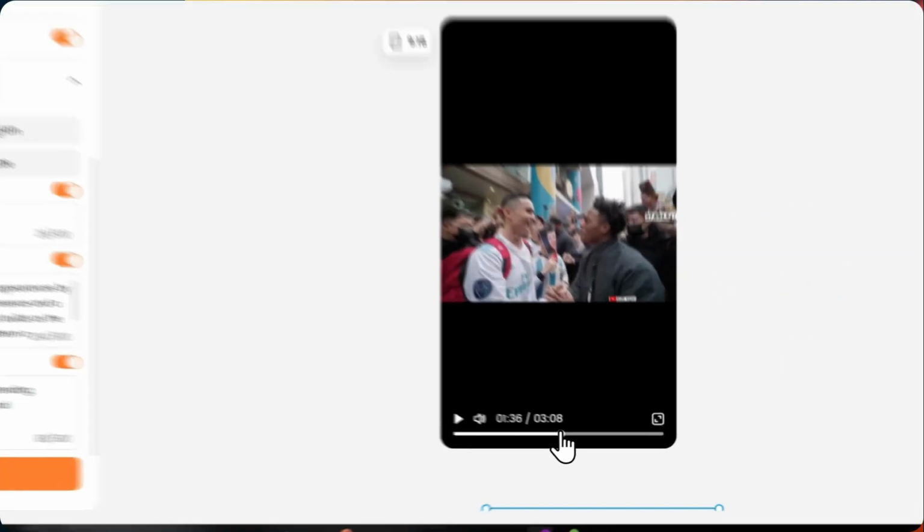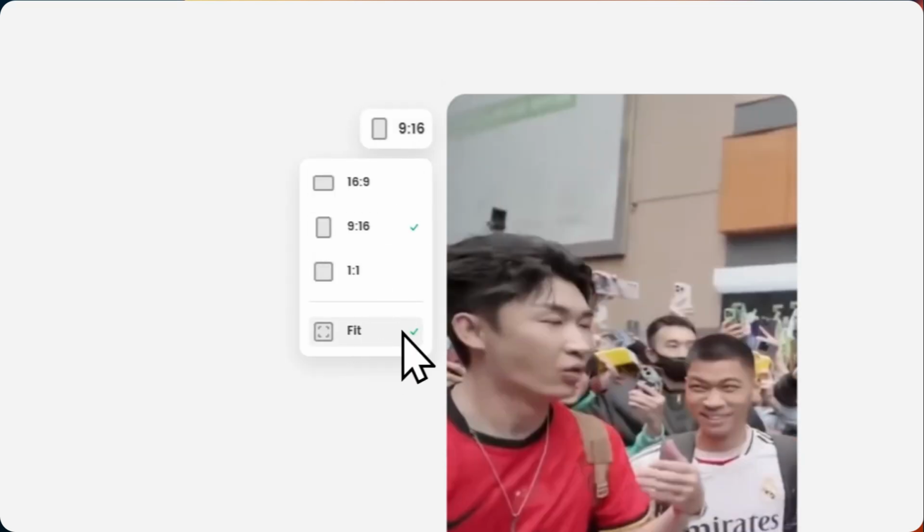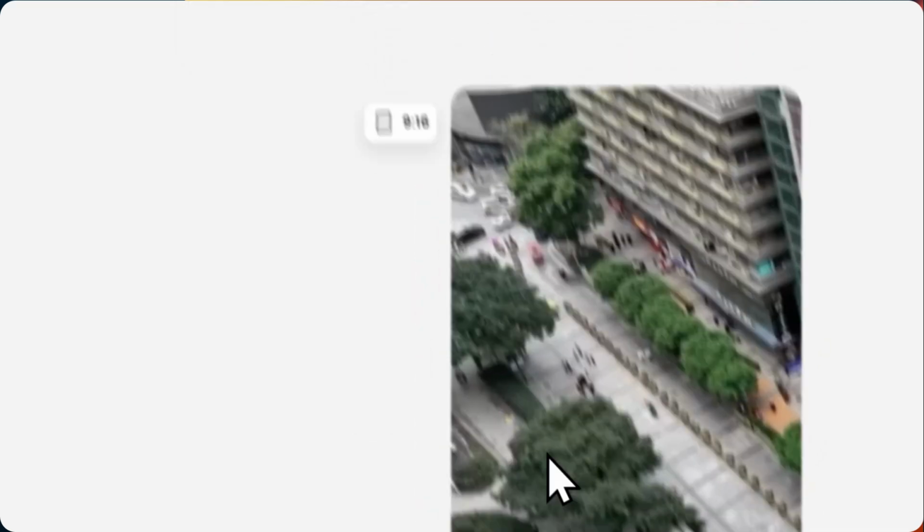You guys can see that it generated the captions. And let's just say if you want to do that in full screen, you can click on fit, and now it's going to generate these kind of shots which will fit entirely in screen, right? So yeah, that is really amazing.